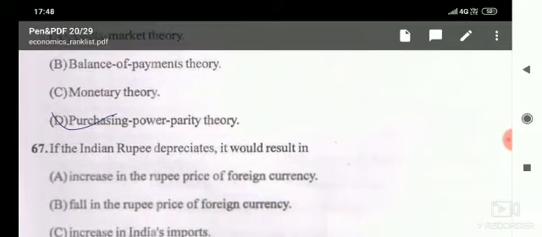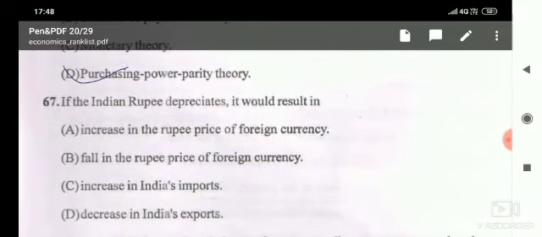The next, if the Indian rupee depreciates, what would result in? Given options are increase in the rupee price of foreign currency, fall in the rupee price of foreign currency, increase in India's import, decrease in India's export.